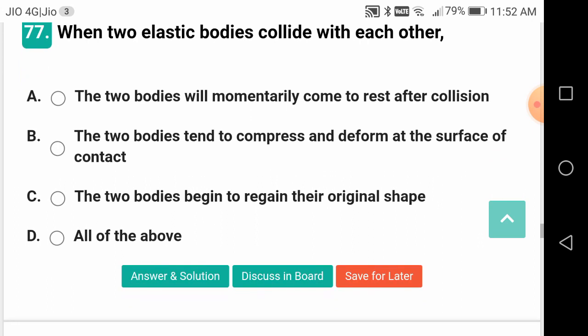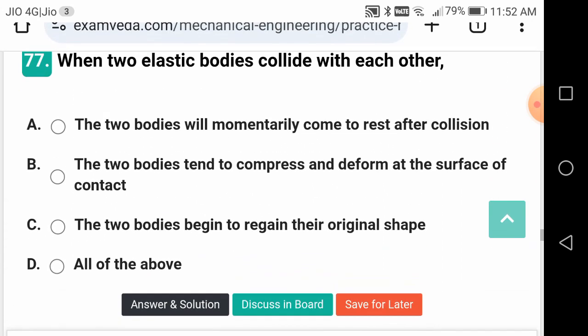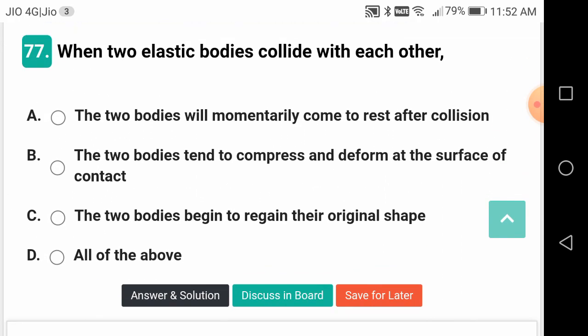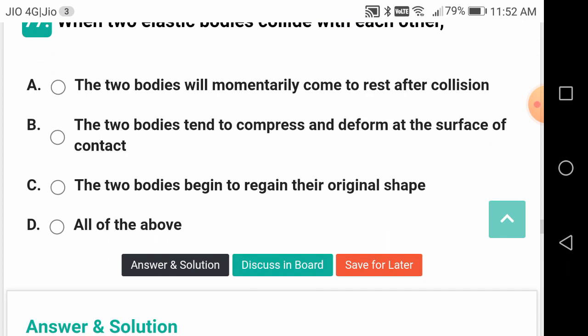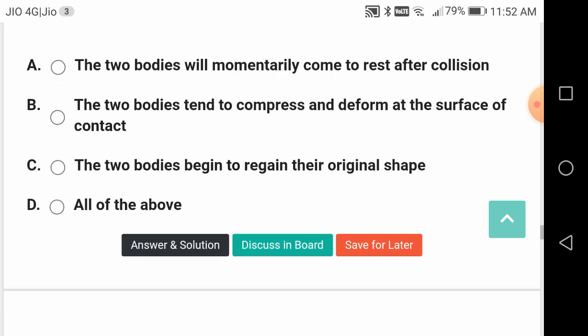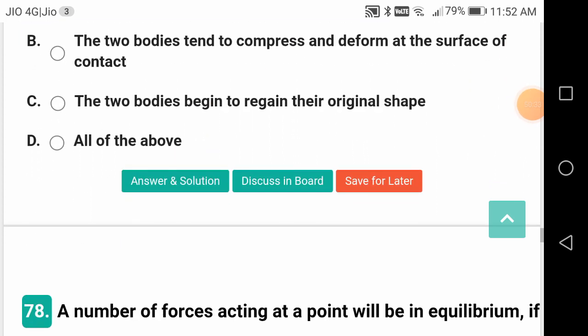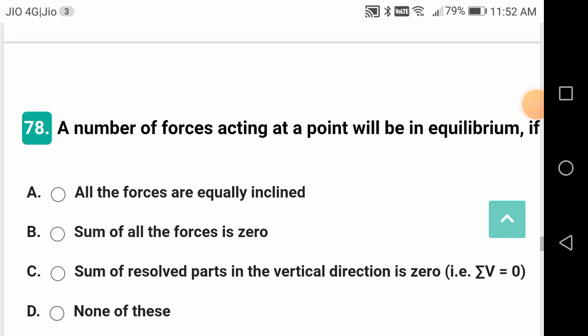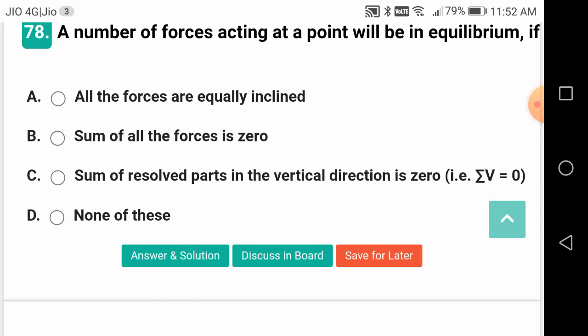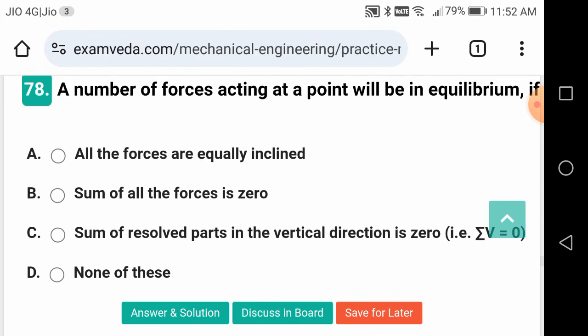When two elastic bodies collide with each other, what is going to happen? Two bodies will momentarily come to rest after collision. Two bodies tend to compress and deform at the surface of contact. Two bodies begin to regain their original shape because it's an elastic collision. So the correct answer is D. In the elastic collision, kinetic energy is conserved and momentum is also conserved.